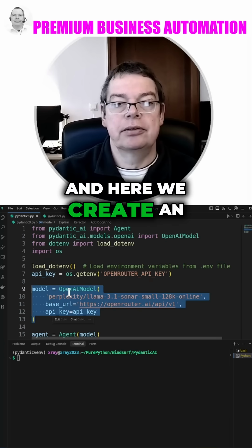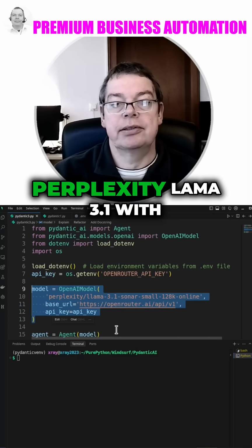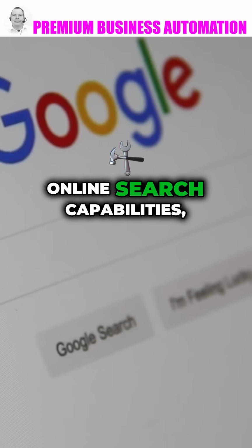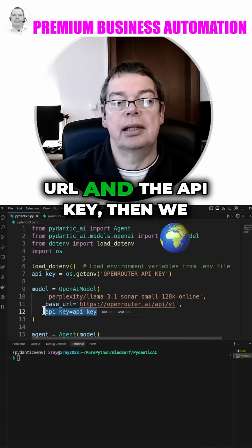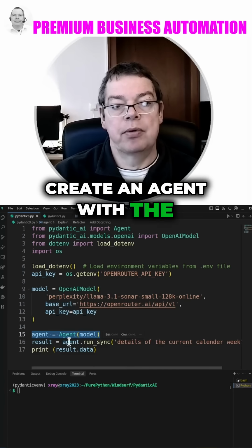And here we create an OpenAI compatible model for Perplexity, Llama 3.1 with online search capabilities. We need to provide a base URL and the API key. Then we create an agent with the model.